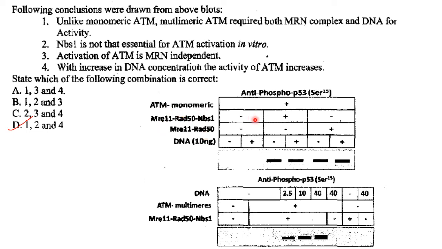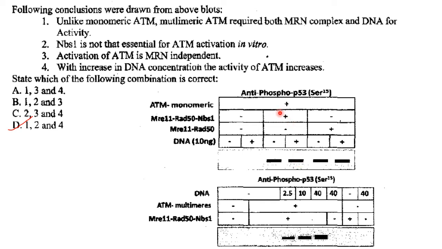But in the presence of the MRN complex, they have given a plus there, and in the absence of the MR complex, over here you get a band, see. For both absence and presence of DNA, you get a band over here. That is, the Western blot has given a band, showing that the MRN complex is required by ATM monomeric and its activity is not affected either by the presence or absence of DNA.